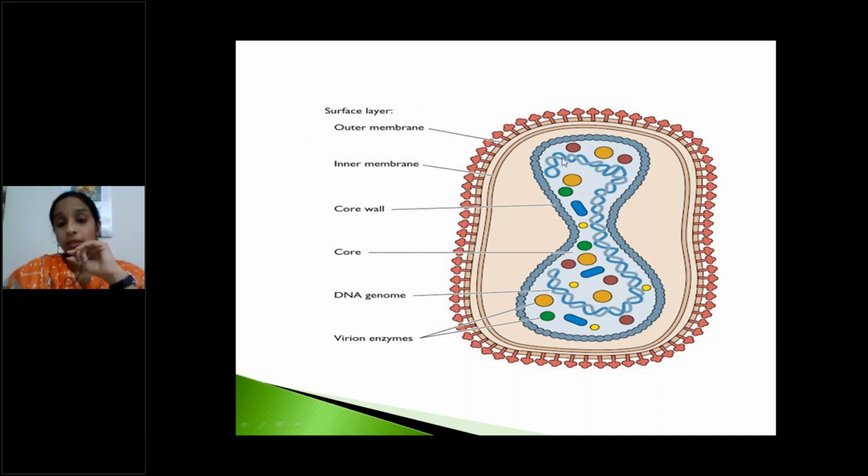And this core also contains a number of enzymes, mainly transcriptases. This is the structure of pox virus.